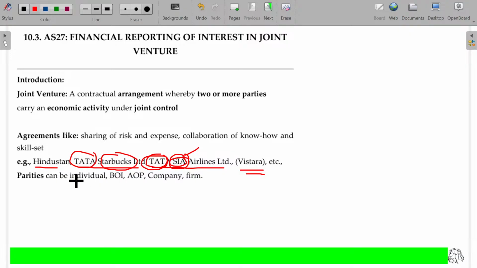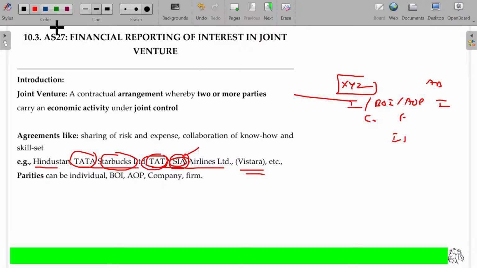Here, it may be XYZ company, ABC company holding IJK. Not necessarily a company, it may be an individual. This one may also be an individual, BOI, AOP, company or firm. Any two entities, like in taxation, you might have seen the persons, right? Individual, BOI, AOP, company and firm. Of course, a cooperative society cannot be, and local authority and Hindu undivided family will not be there. Usually, individual, BOI, AOP, company and firm can join together to start and operate a new entity for the common benefit. Is that okay? So this is the main thing you have to understand.